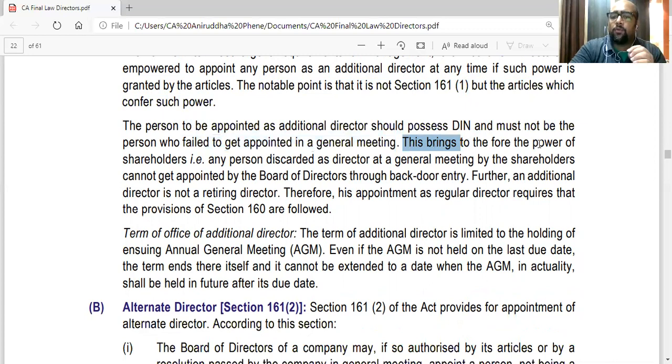This brings to the fore the power of shareholders. That is, any person discarded as director at a general meeting by shareholders cannot be appointed as additional director by the board through backdoor entry. Further, additional director is not a retiring director. Therefore, his appointment as a regular director requires the provisions of 160. So whenever he vacates his office on completion of his term, and if he wants to get reappointed, he has to go by 160.